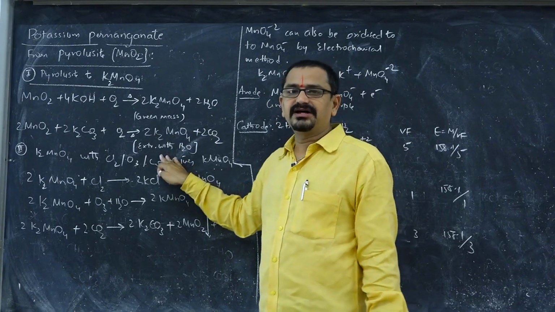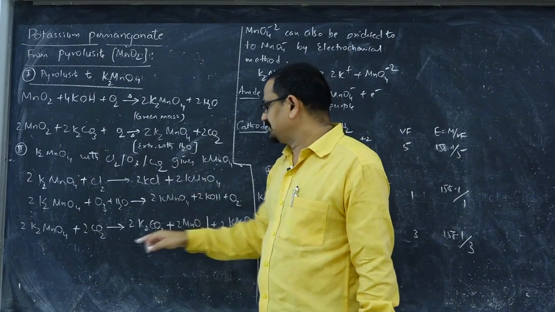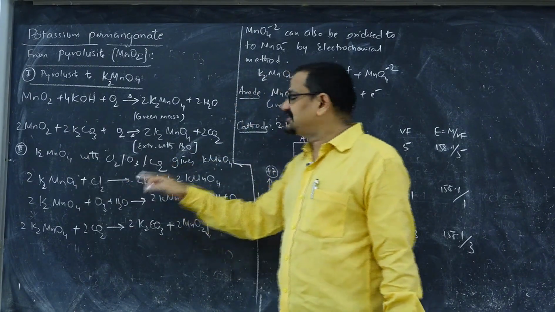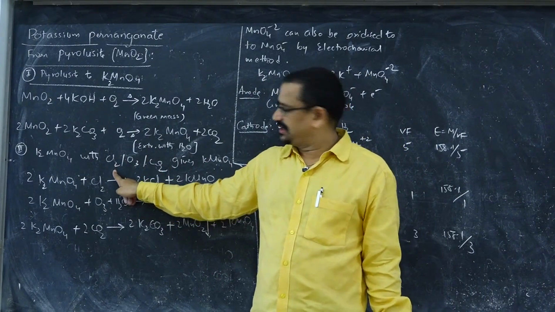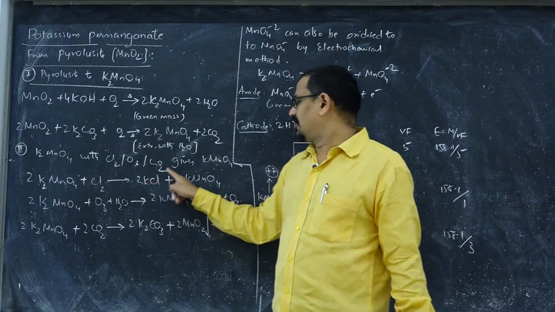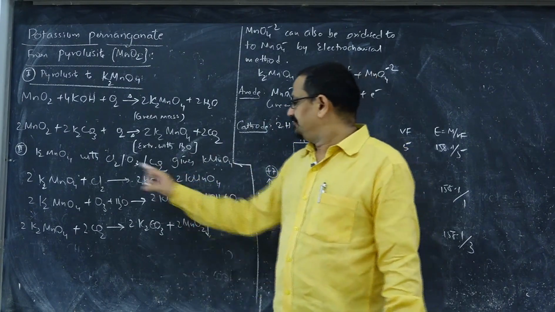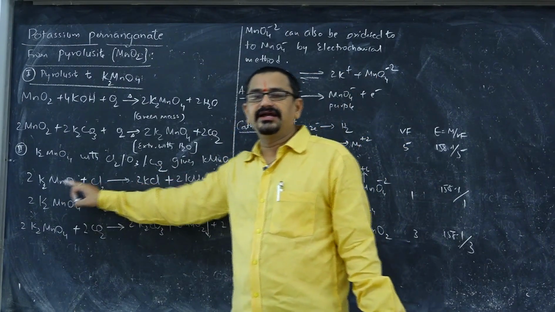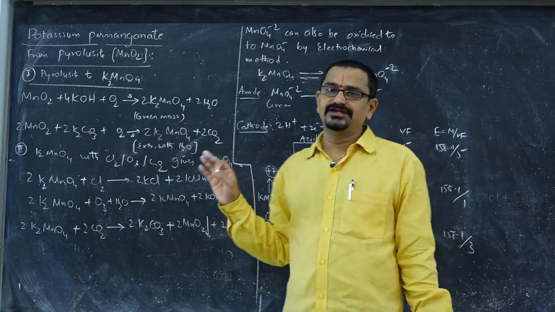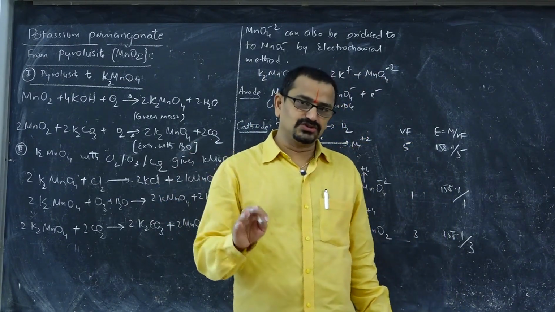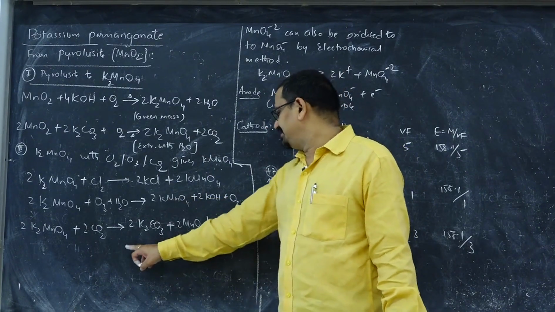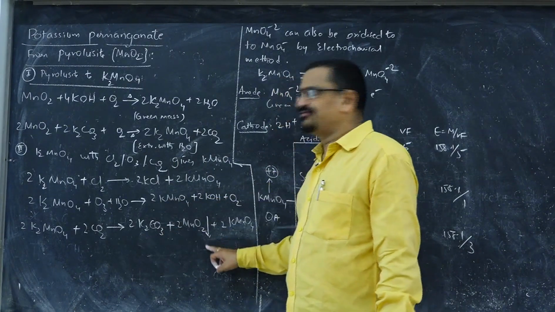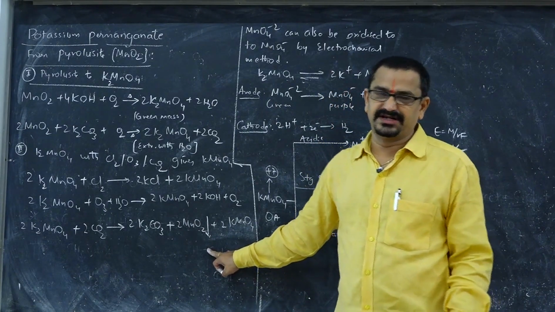Now this potassium manganate is extracted with water and then oxidized to potassium permanganate either by reacting it with chlorine, or with ozone, or with carbon dioxide. These are the corresponding reactions. In the method with carbon dioxide, we again get back the MnO2 precipitate.